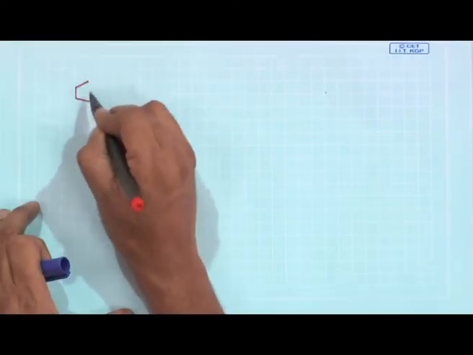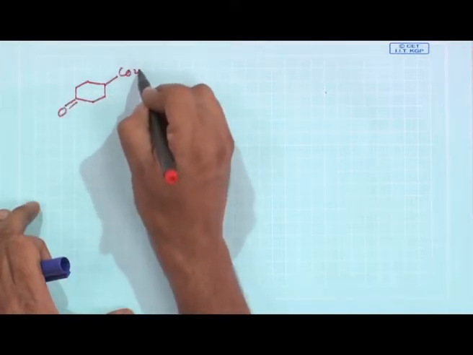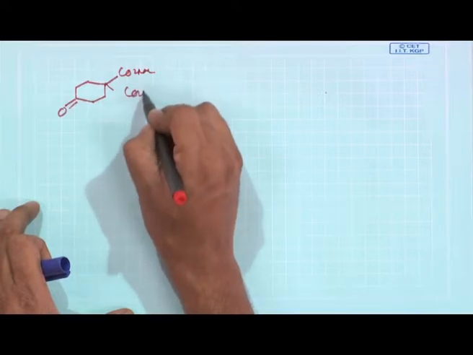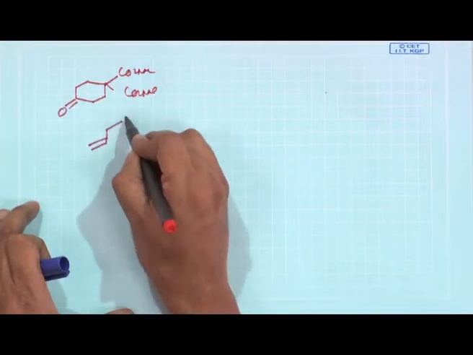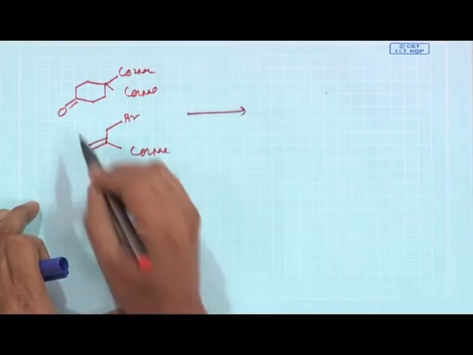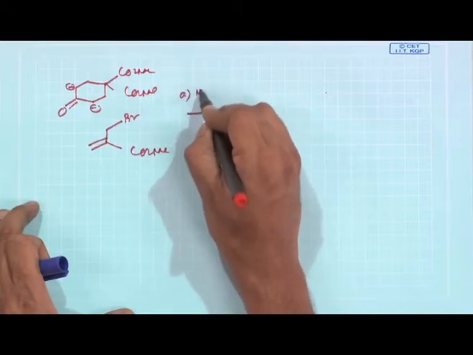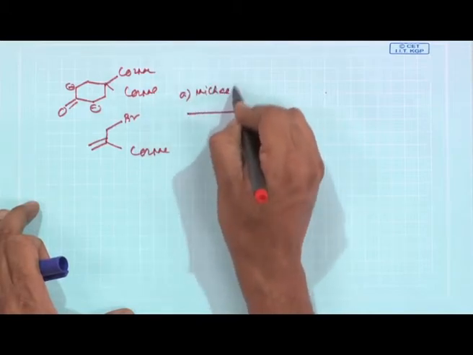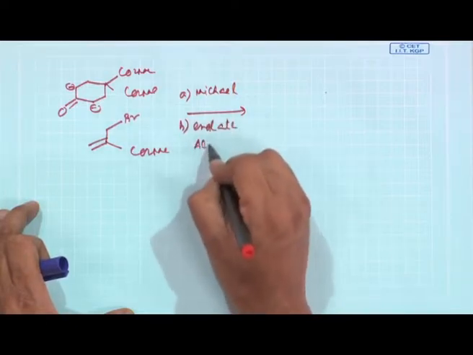So, now let us do the synthesis which was proposed as the forward pathway. The initial starting material, CO2Me, CO2Me, you react with the double bond, CH2Br, CO2Me. Now, I am saying basically a Michael addition and an alkylation. So, it is a Michael as well as an enolate alkylation.